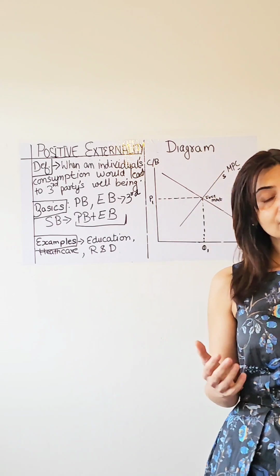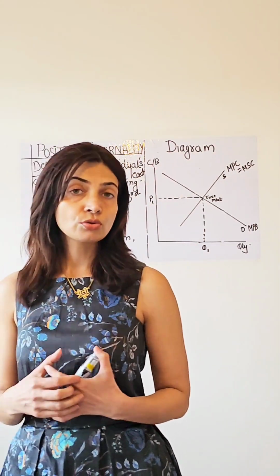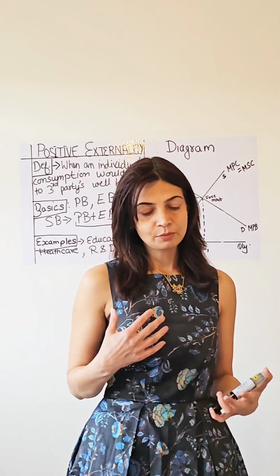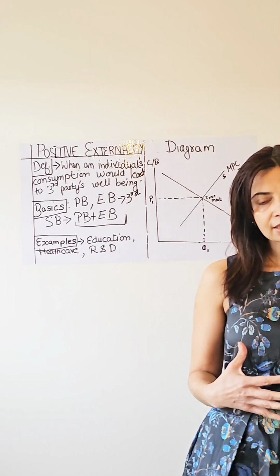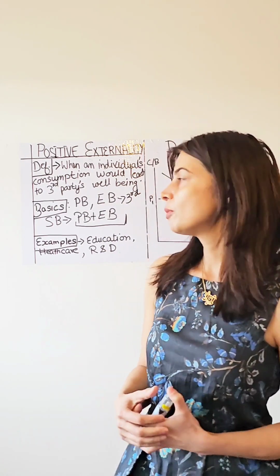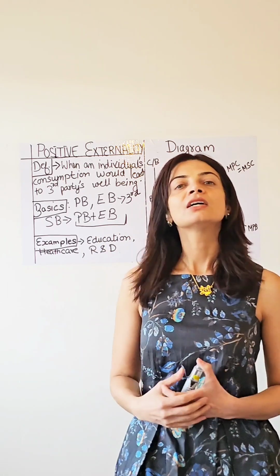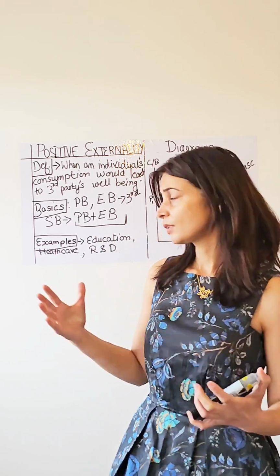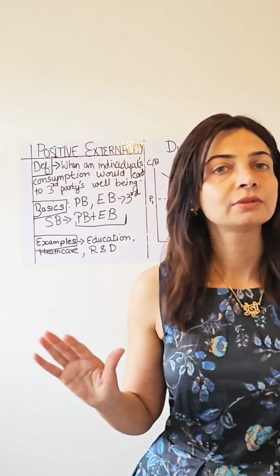Also, we understand that when we get educated, we are more aware of the social surroundings around us. We are more aware of our responsibility as a citizen. So you getting educated, you getting well informed, would also lead to society having better citizens. The market around us is full of examples.